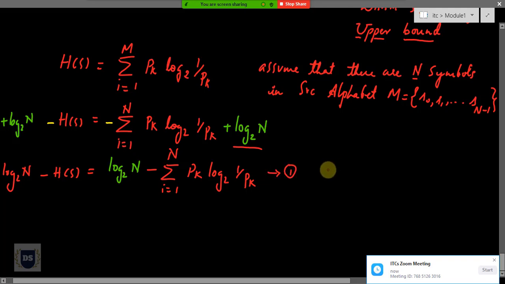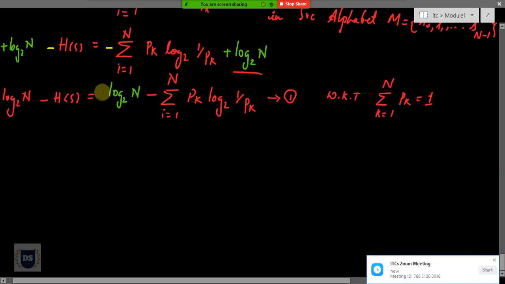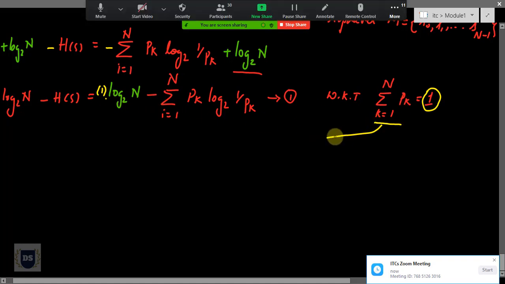We also know that if I add all the probabilities of all the n symbols, k starting from 1 to n of pk, I'll end up with 1, because overall probability cannot exceed value 1. So I'll think of myself as having 1 over here. 1 multiplied by log to the base 2 of n will not alter its value. It remains as it is. And in place of 1, because we already know that 1 is nothing but equal to the summation of k starting from 1 to n of pk, I'll substitute this formula in the place of 1.